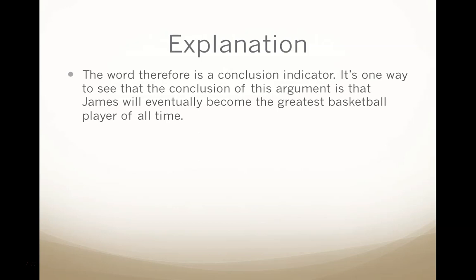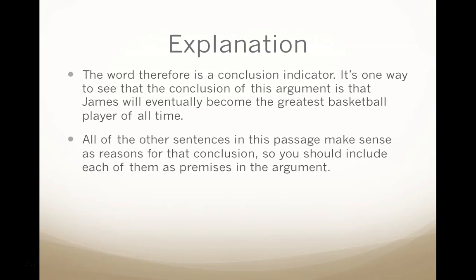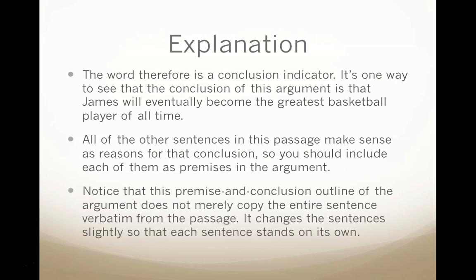The word therefore is a conclusion indicator. It's one way to see that the conclusion of this argument is that James will eventually become the greatest basketball player of all time. All of the other sentences in this passage make sense as reasons for that conclusion, so you should include each of them as a premise in the argument.